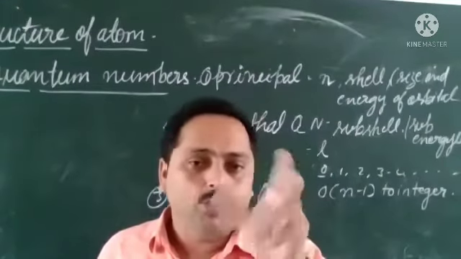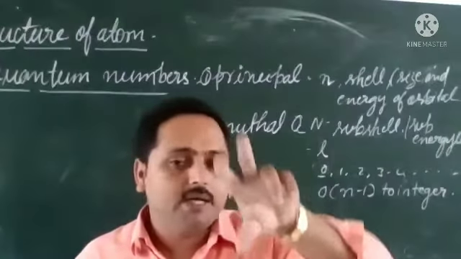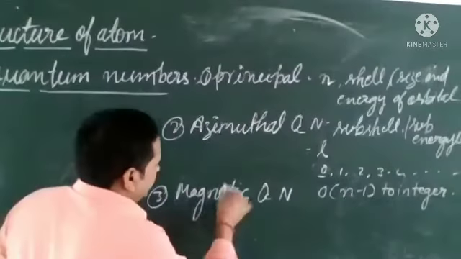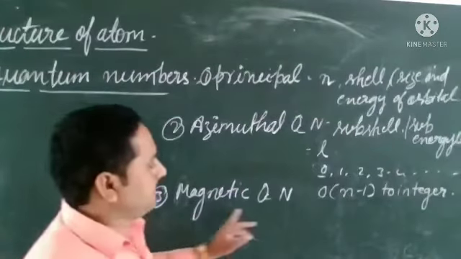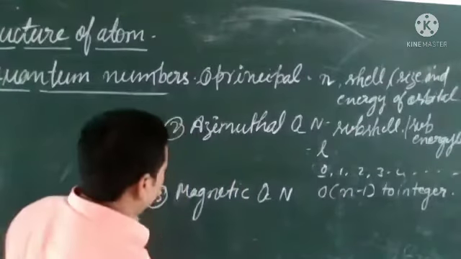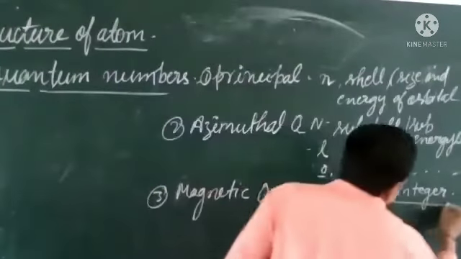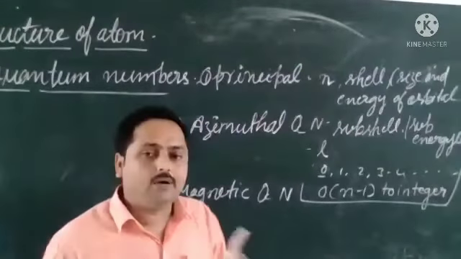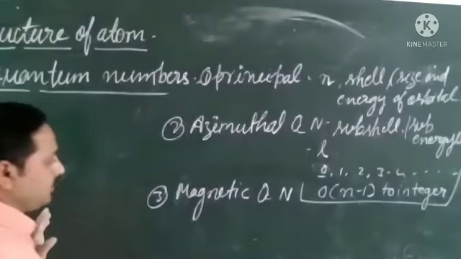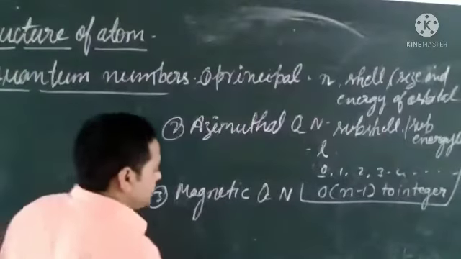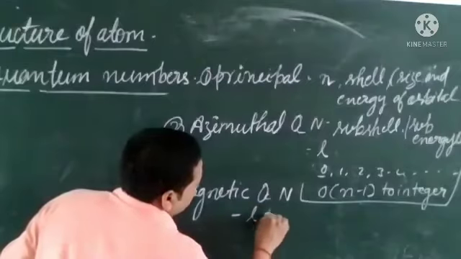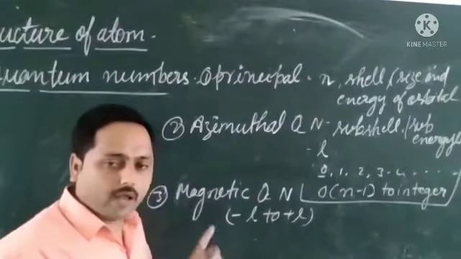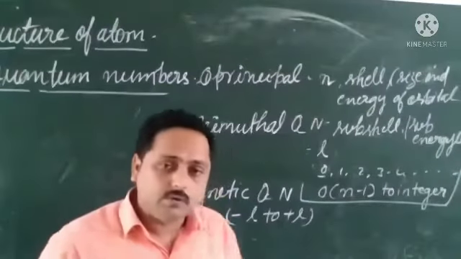That is the orientation, meaning how and where the electrons are. Its value depends on the value of l. If we have the value of l, we can calculate the value of m. For any value of l, m goes from minus l to plus l.